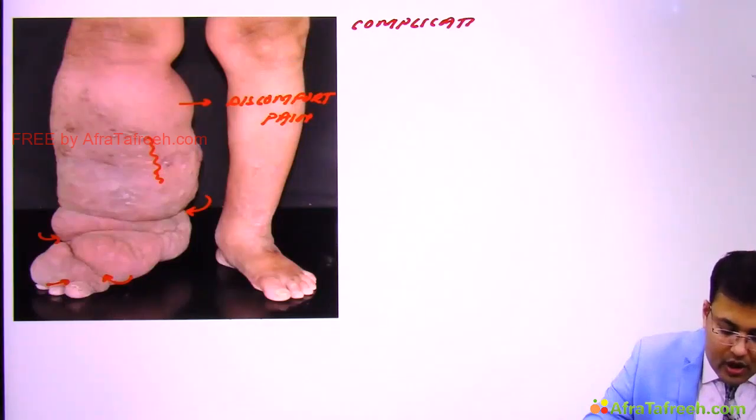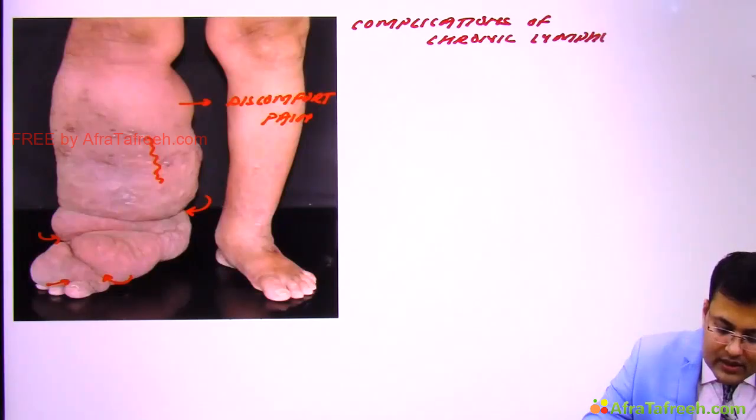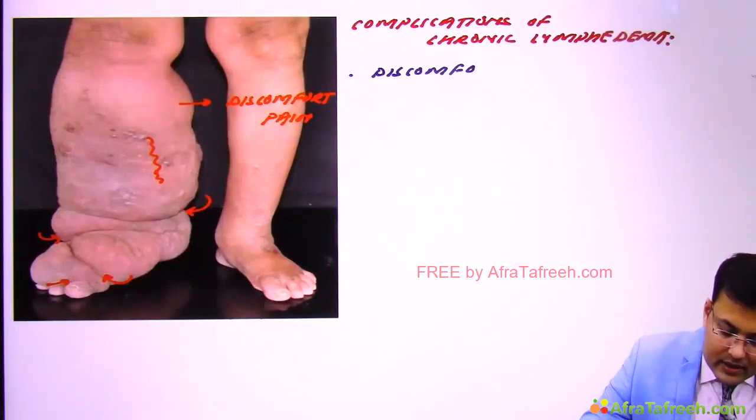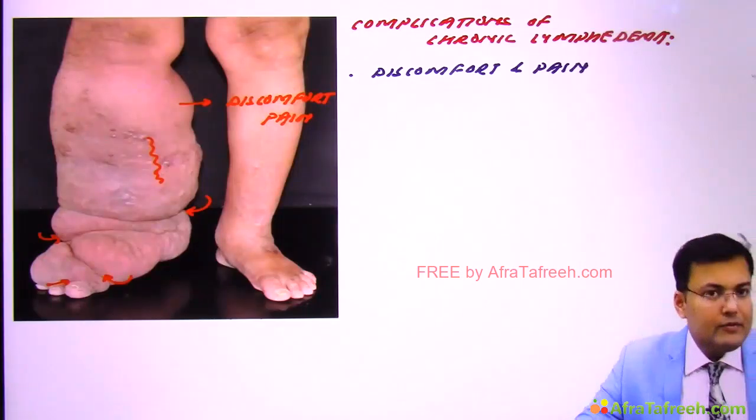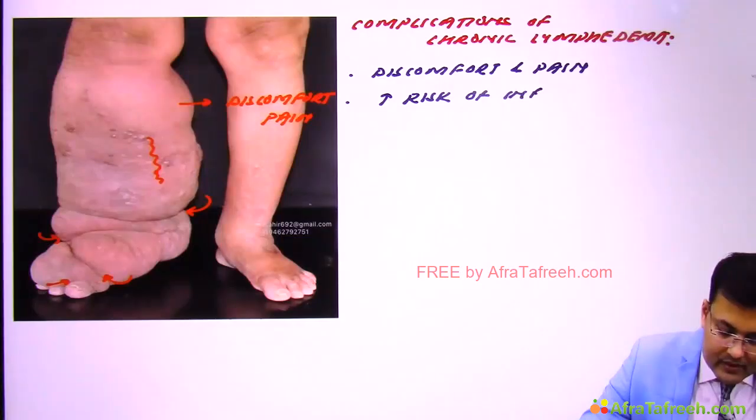So what are the complications of chronic lymphedema? Easy to understand. Since patient is having limb swelling, there is discomfort and pain. Second, there is increased risk of infections. Clear?